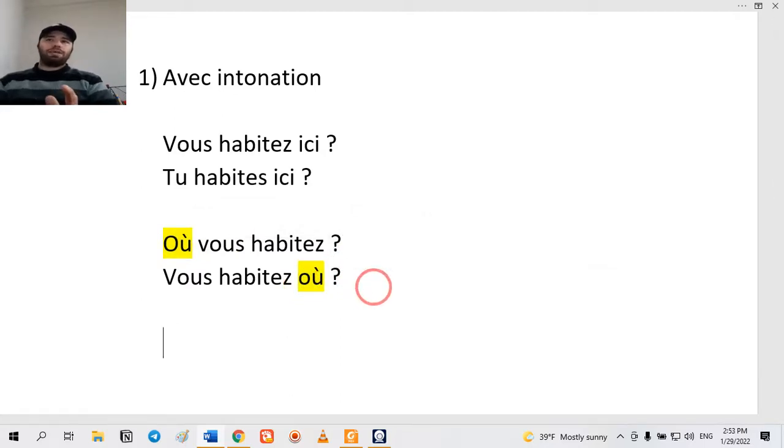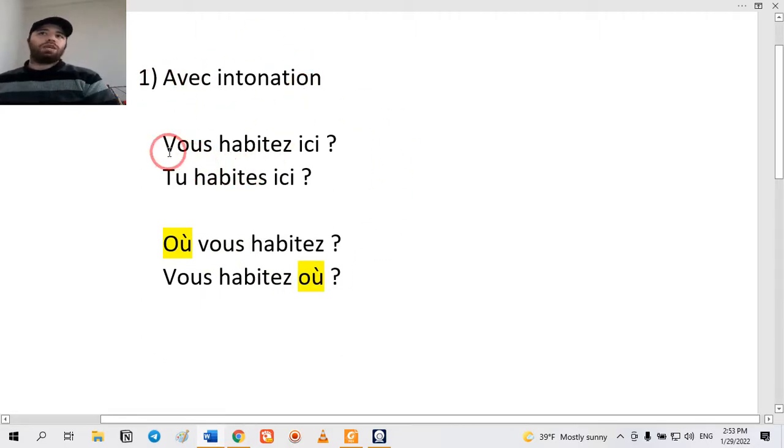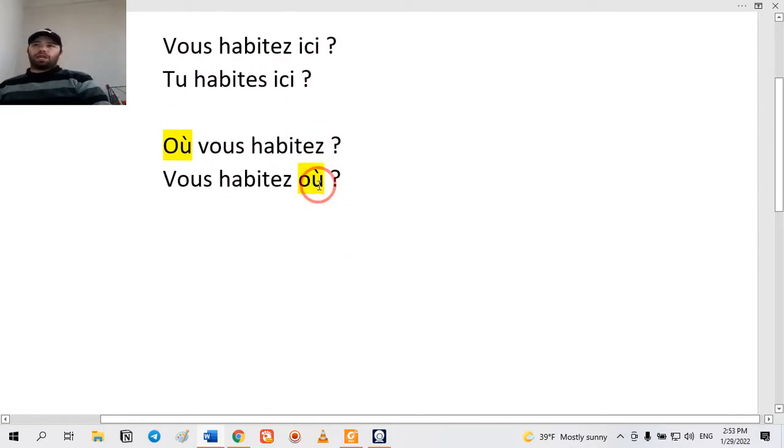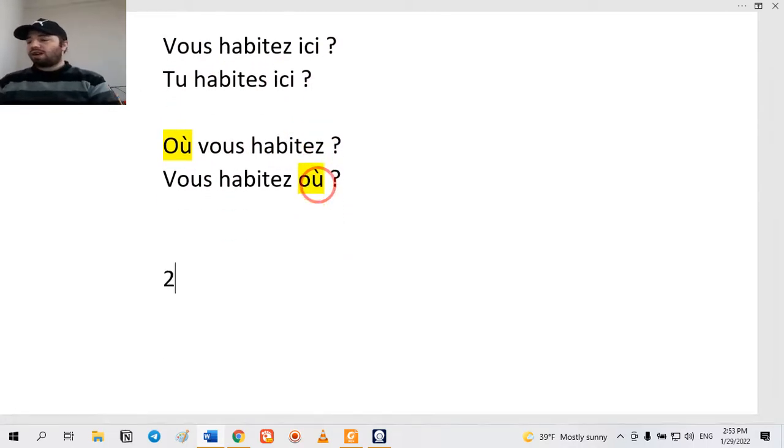There is nothing else about the intonation form. You can say vous habitez ici, tu habites ici, où vous habitez, où tu habites, vous habitez où, tu habites où, and it is really easy. The second type of questioning is with est-ce que.